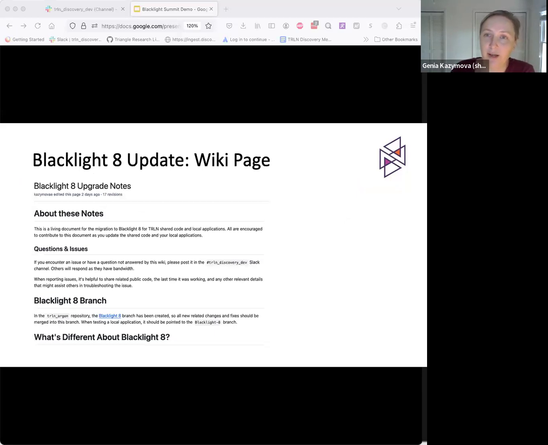Regarding the Blacklight 8 upgrades, we used the Jira board to manage the tickets, and we also created a wiki page to collect notes about the process. We did this last time, and it was very helpful. The upgrade process will likely take a few weeks or months.